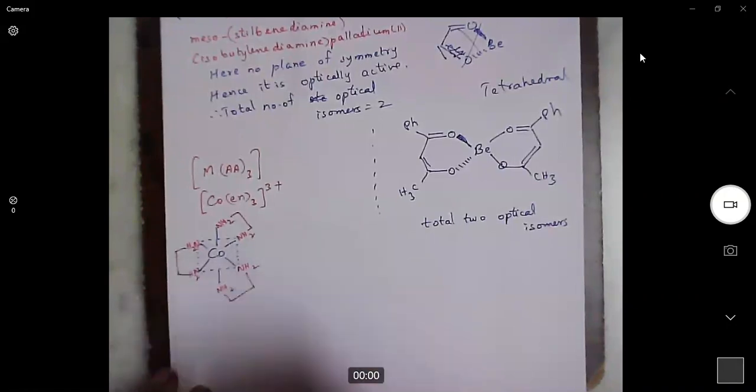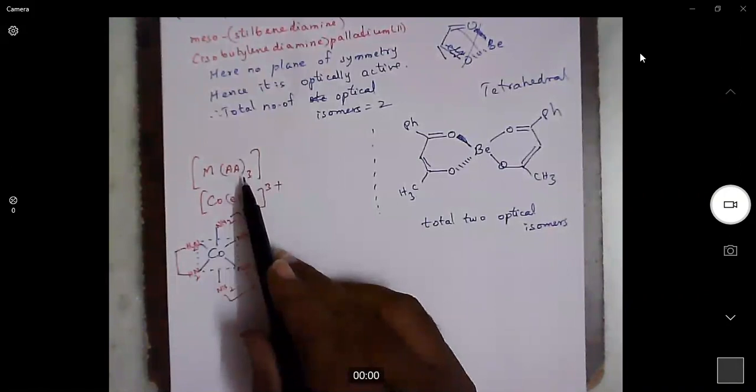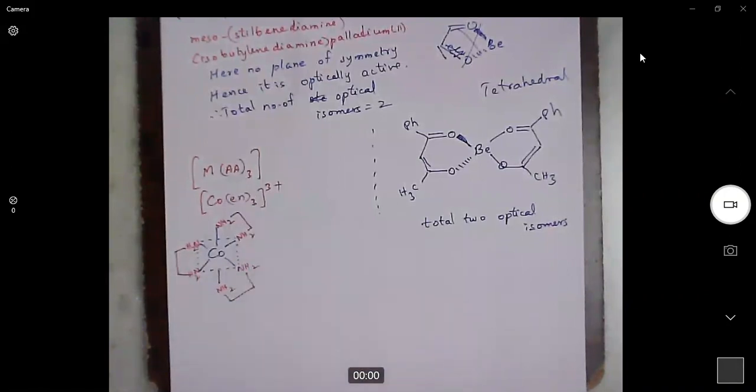Now, in this molecule, a plane of symmetry does not exist. Though it is an octahedral complex and the two bidentate ligands are symmetrical, they don't exhibit a plane of symmetry.